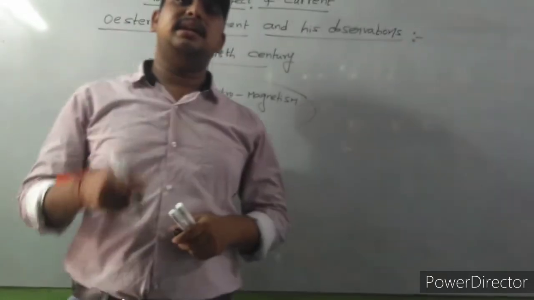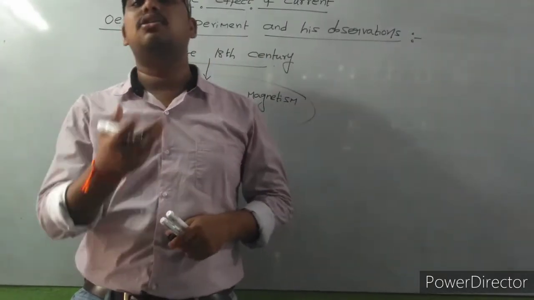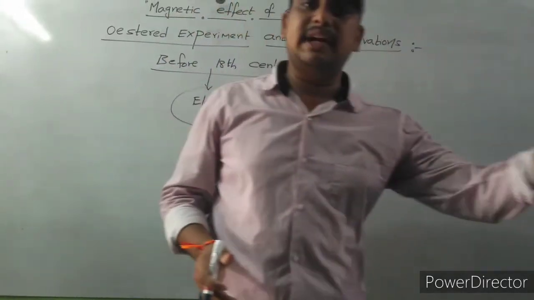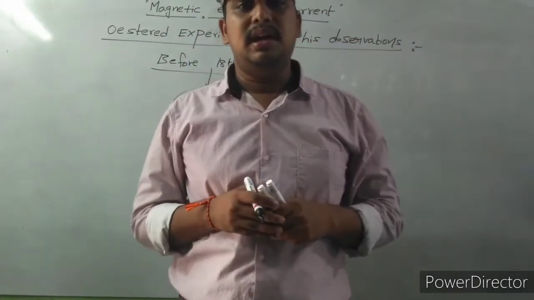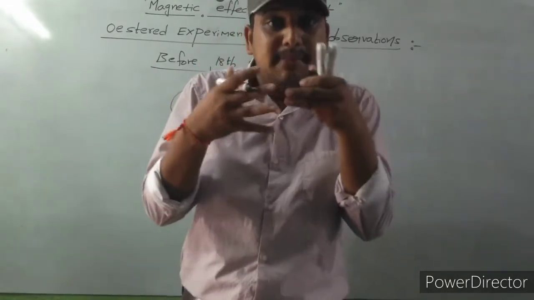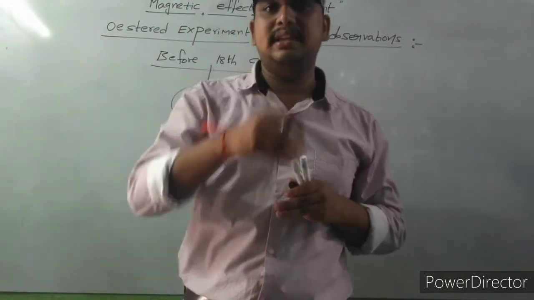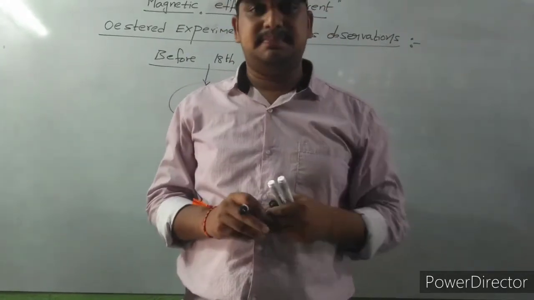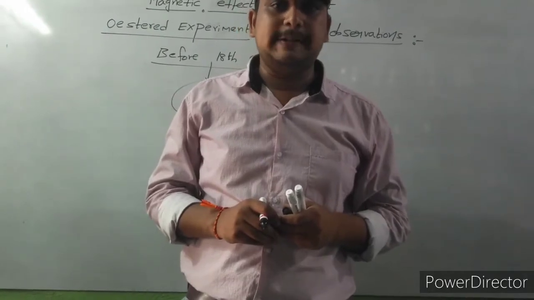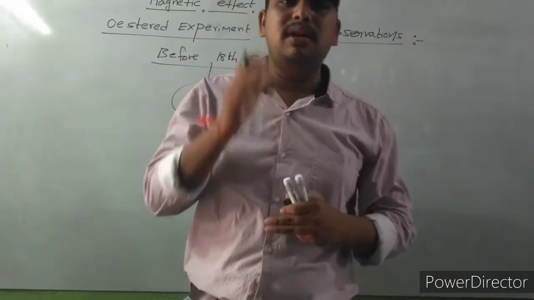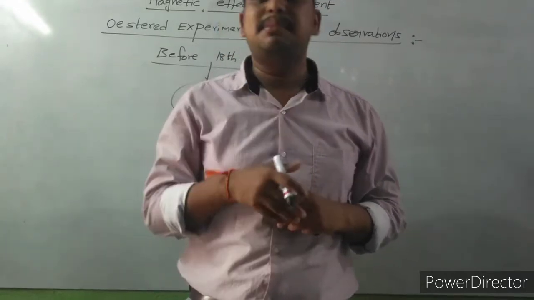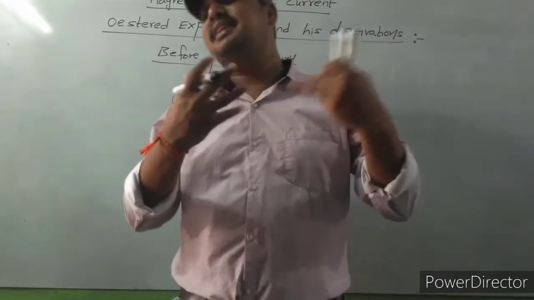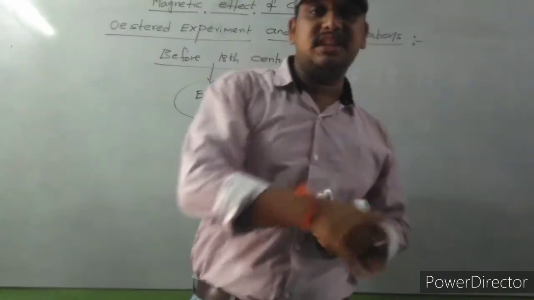In the 17th century and 16th century, we don't have an idea about electromagnetism. Everyone thought that electricity is a different concept and magnetism is a different concept, and that there is no relation between electricity and magnetism. You got my point? Before the 18th century, we don't have an idea about the electromagnetism principle. Everyone thinks like that.